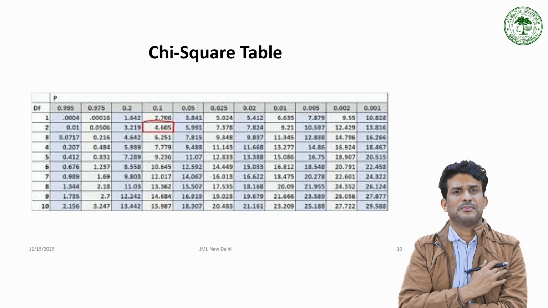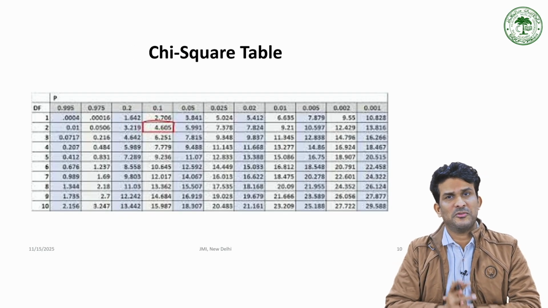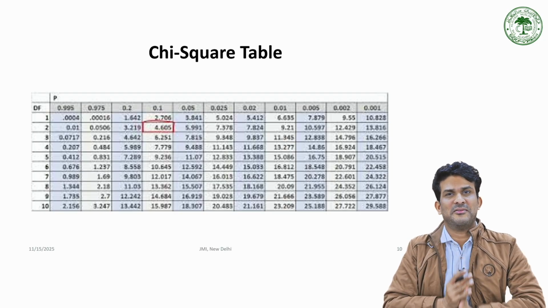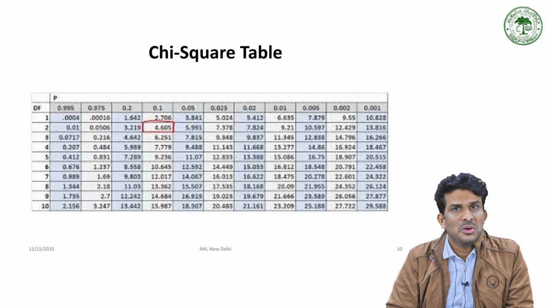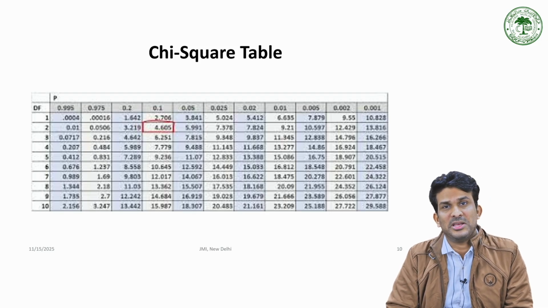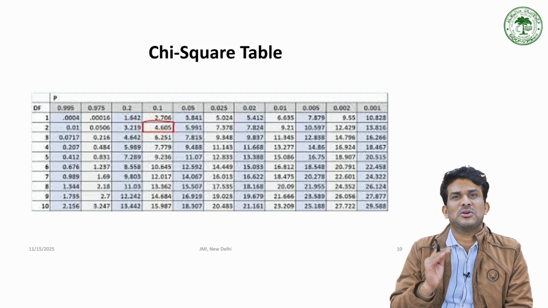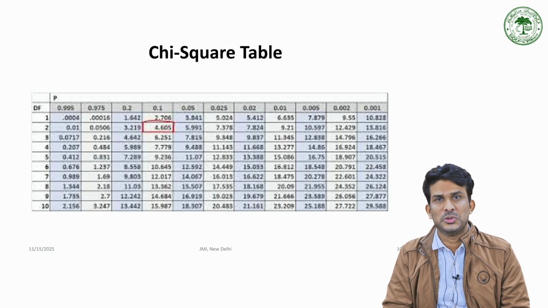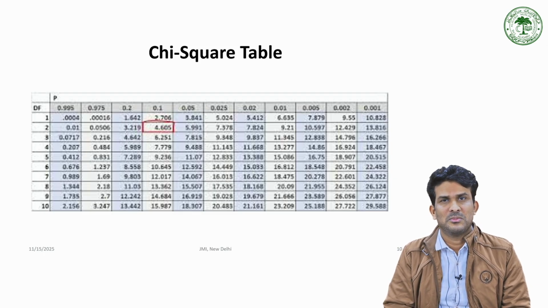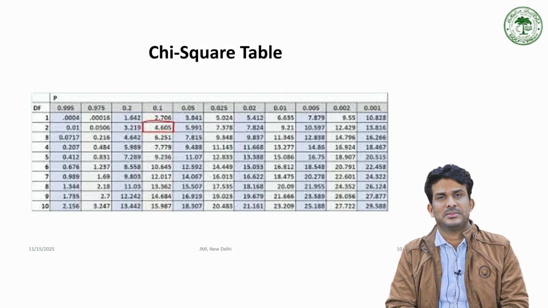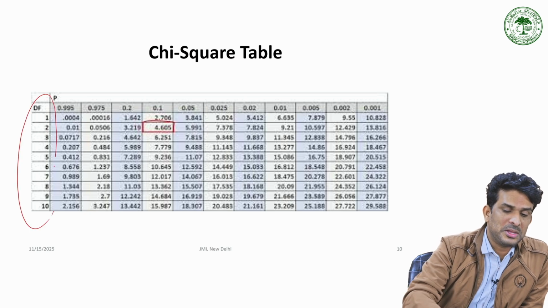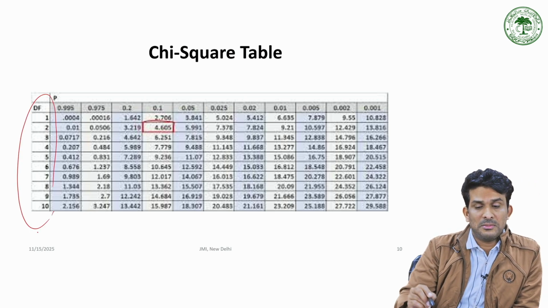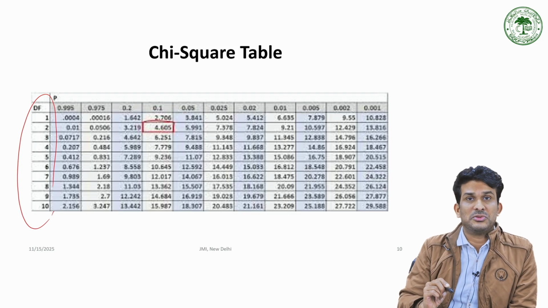We were talking about the degrees of freedom and the levels of significance. As an overview, I am just showing you how it is depicted in various tables. This is an example of a chi-square table. You know what is chi-square. Hope you have learned something about chi-square, otherwise you will be learning, right? See, the degrees of freedom is mentioned here, and as per the degrees of freedom, at which level I would like to take.